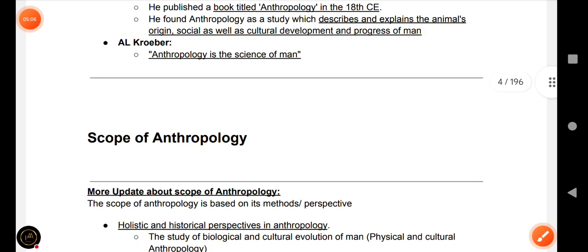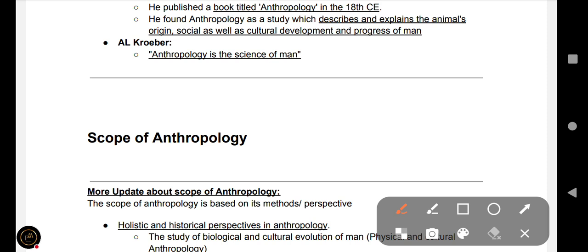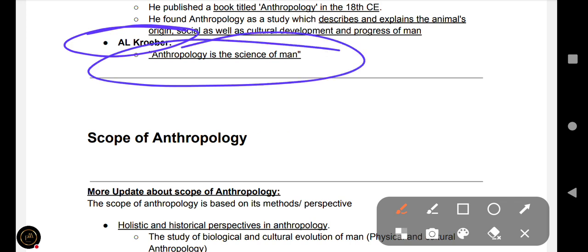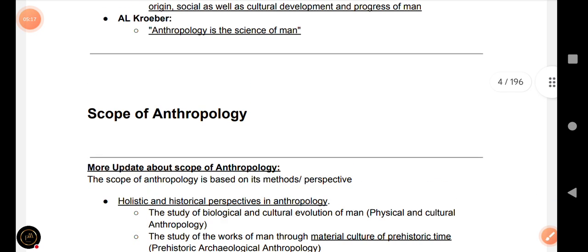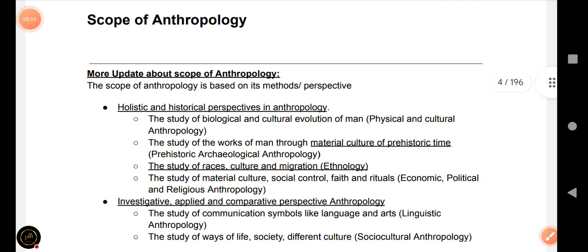Later, A.L. Kroeber described anthropology simply as the science of man.